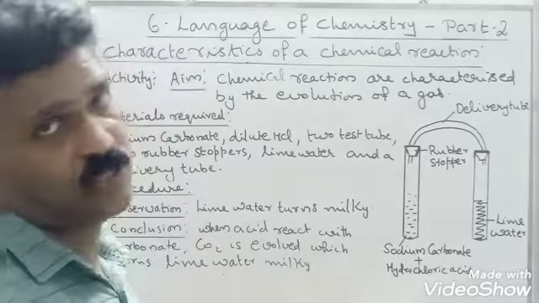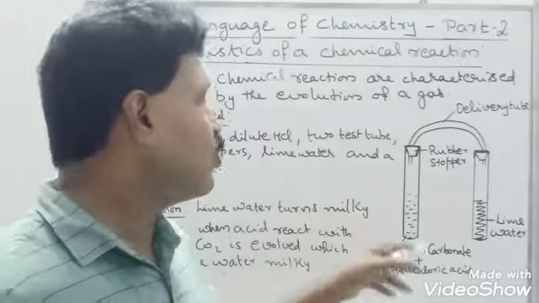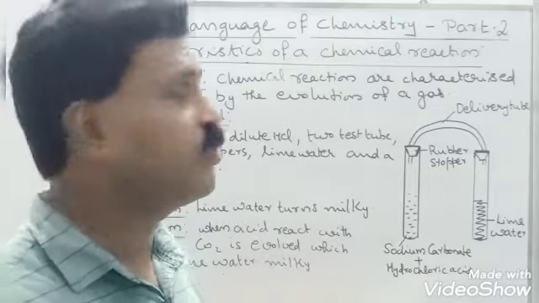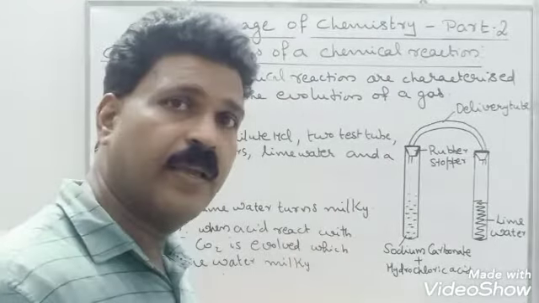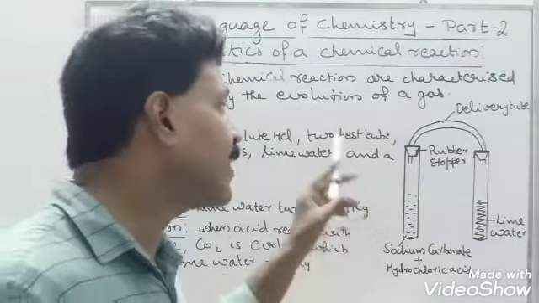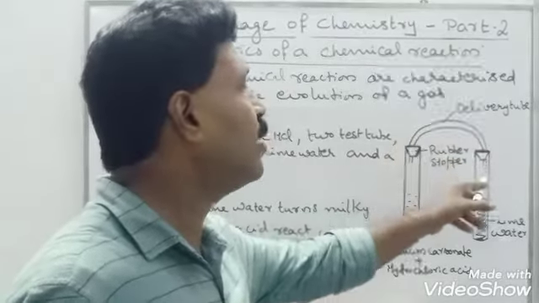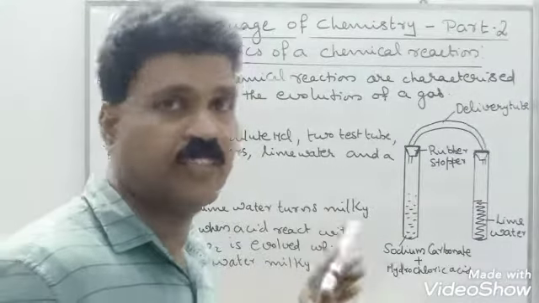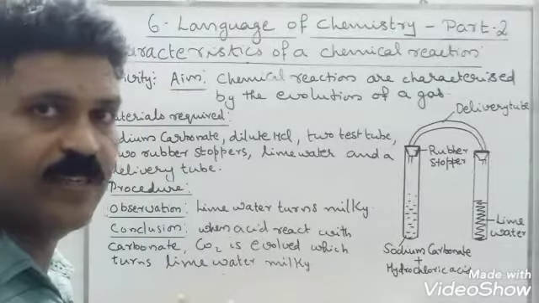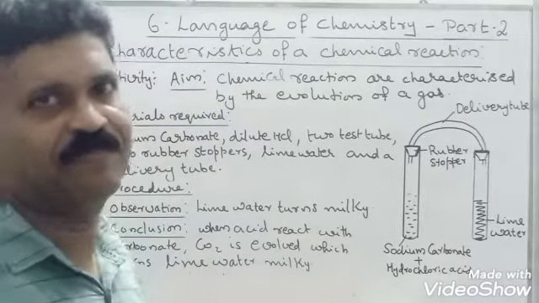Delivery tube means a bent glass tube. Procedure: first of all, in a test tube we take sodium carbonate and hydrochloric acid. It is stoppered using a rubber stopper, and when sodium carbonate reacts with hydrochloric acid, carbon dioxide gas evolves. This carbon dioxide gas is allowed to pass through the lime water taken in the other test tube. That is our procedure.